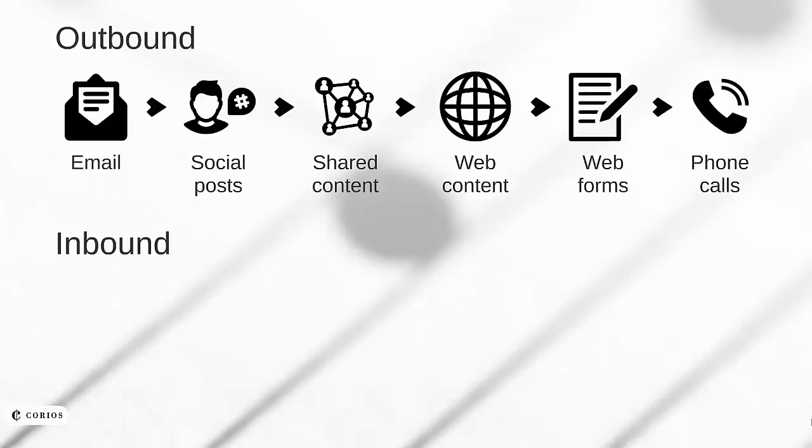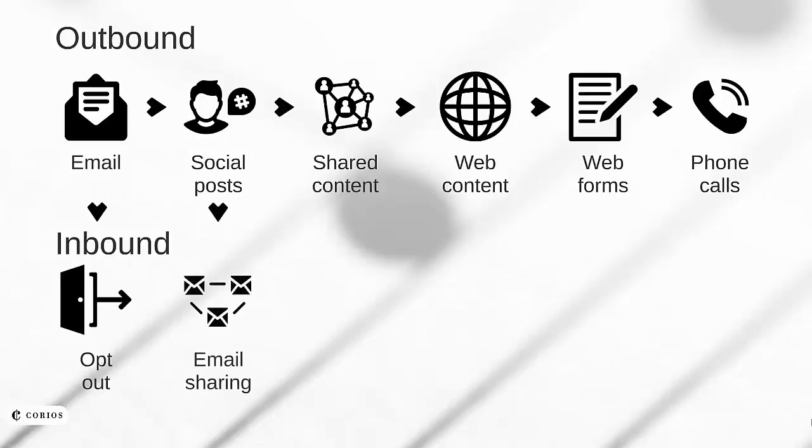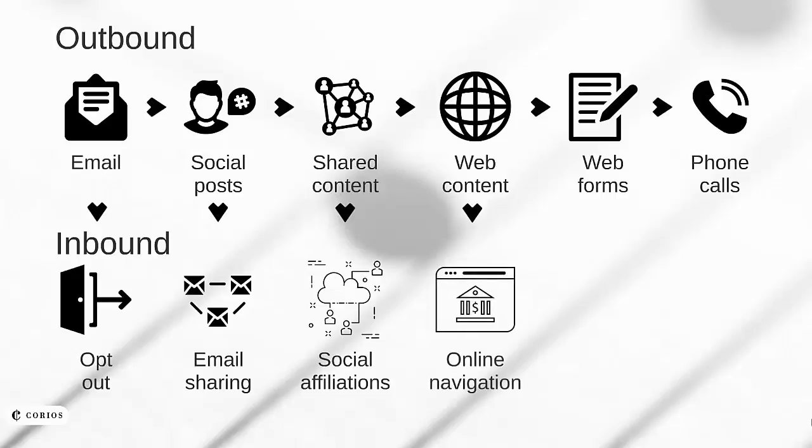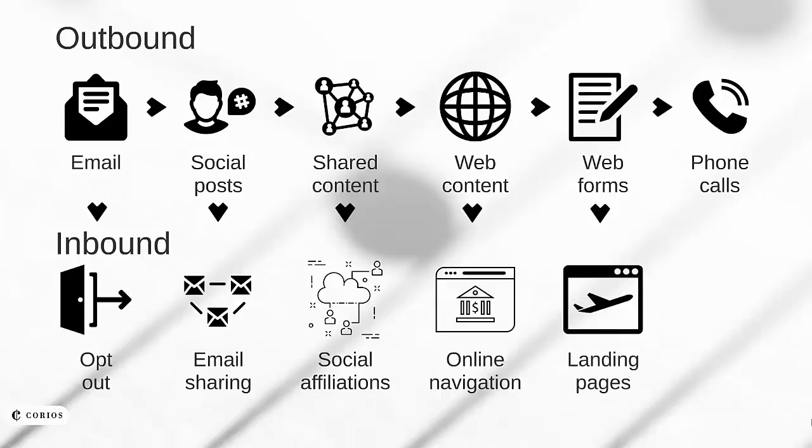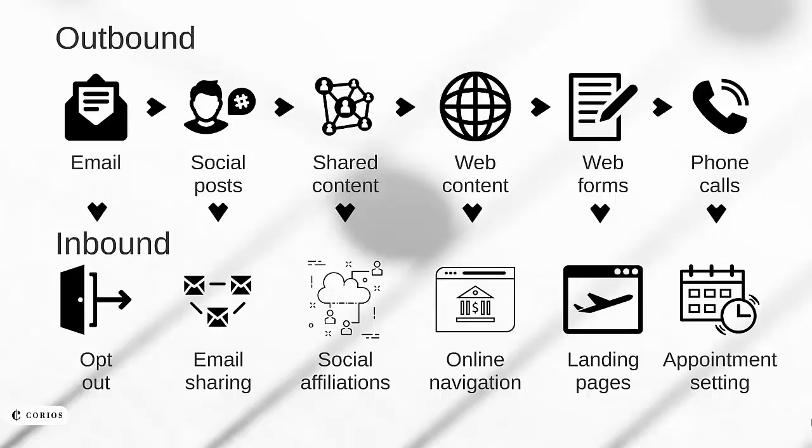While we drive the customer interaction through outbound channels, we also want to monitor the customer's reaction through inbound responses. If the customer isn't interested, we monitor that opt-out request and respect their privacy. If they are interested, they might share our email and social messages with their colleagues. We can learn more about their social affiliations through this step. We also monitor which elements of our web content they find interesting so that we can be prepared to share similarly relevant content with them in our next interaction through landing pages. Finally, as the customer makes their transition from consideration into a potential sales transaction, we can leverage an invitation for telephone contact and invite them to make an appointment at a suitable date and time.